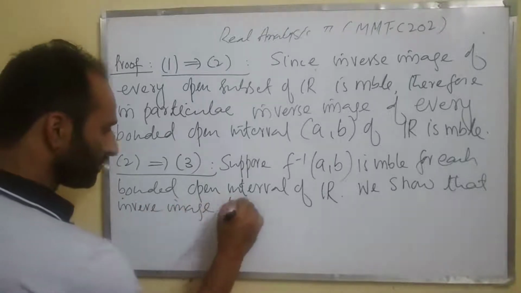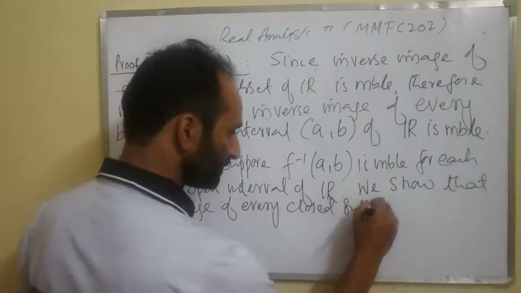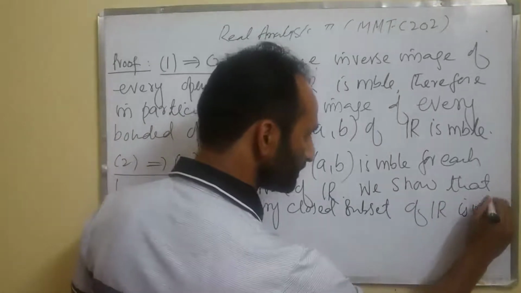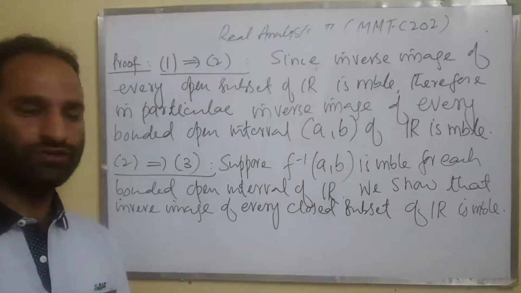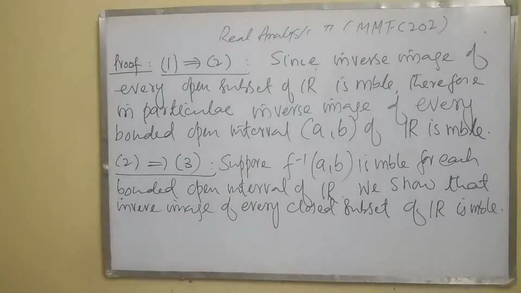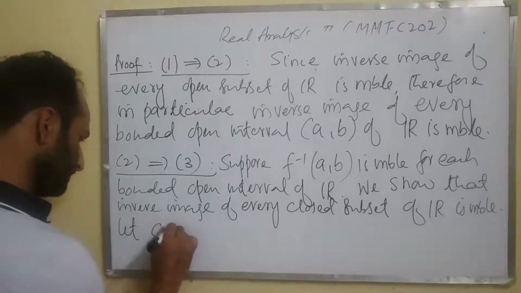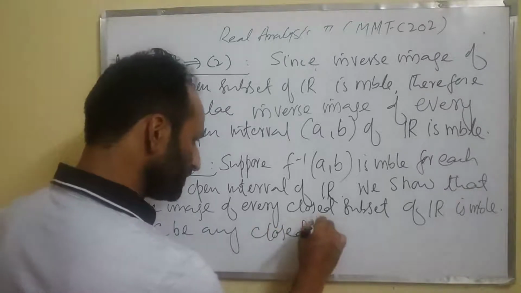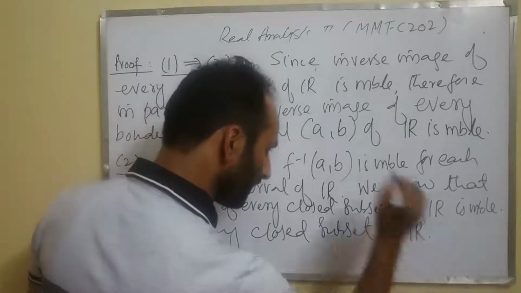inverse image of every closed subset of R is measurable. We show that inverse image of every closed subset of R is measurable. So let's take any closed subset of R, then we need to show that inverse image of that closed subset of R is measurable. Let C be any closed subset of R.